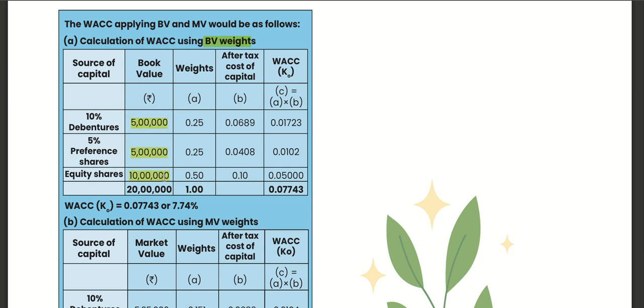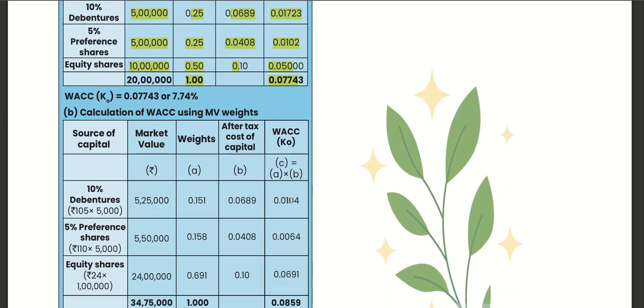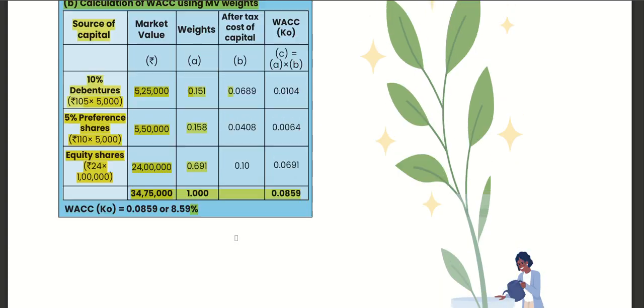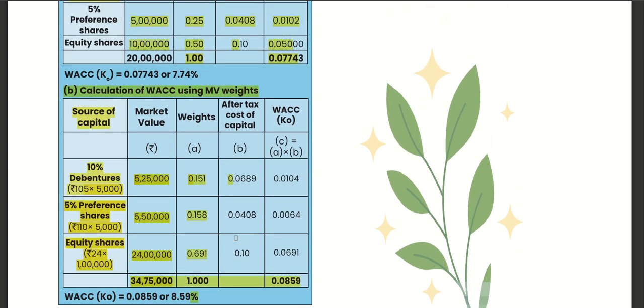These are the book value weights, cost, multiply, sum it. That gives the book value WACC. Market value WACC: calculate the market values, sum them, give weights, calculate cost, multiply weight with cost, and then we get the WACC with market value weights.